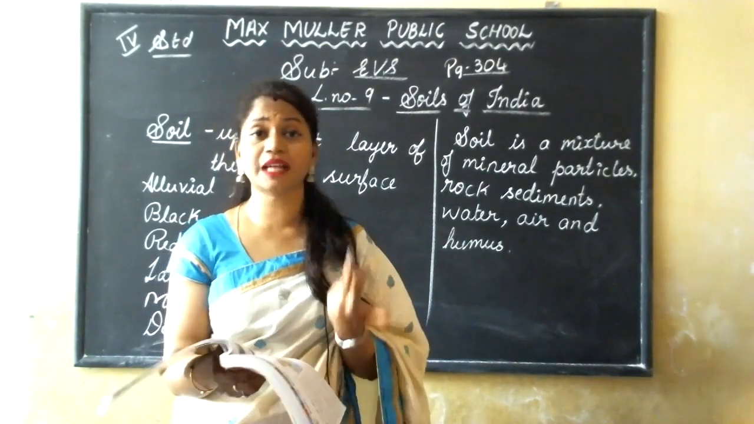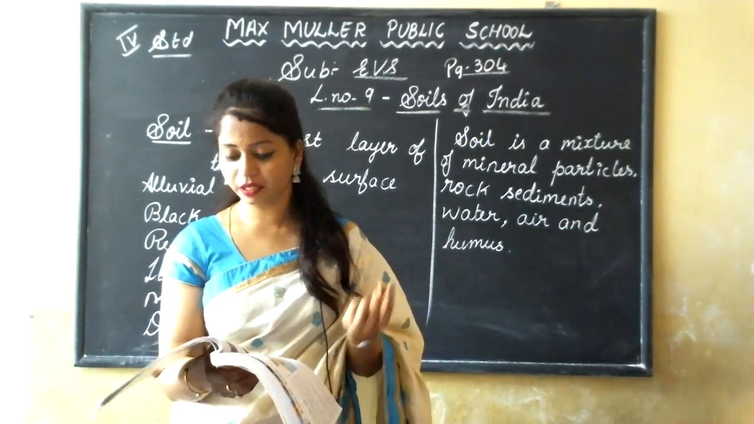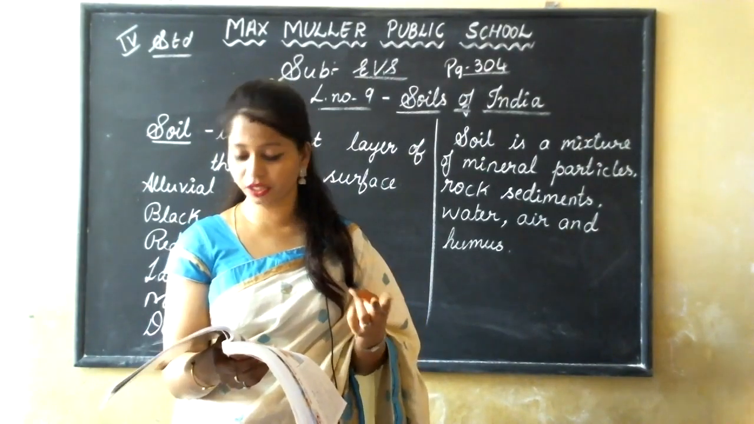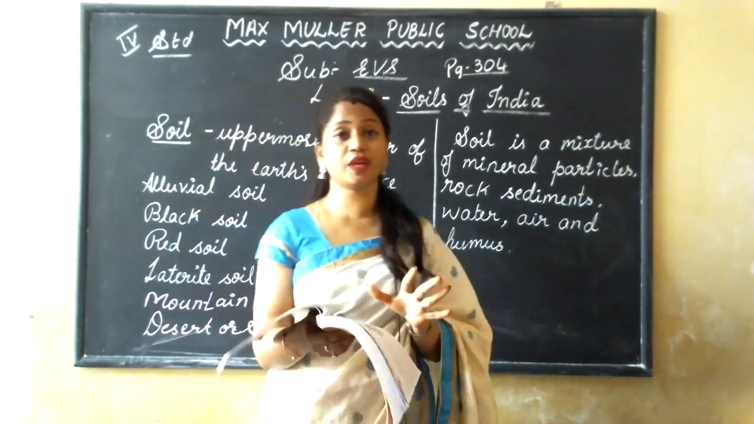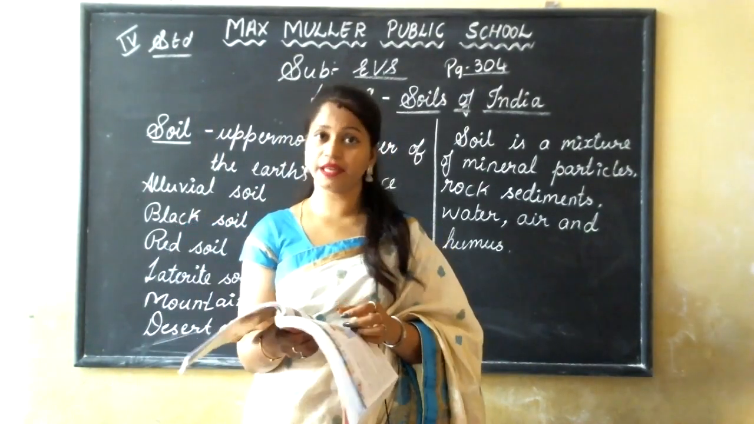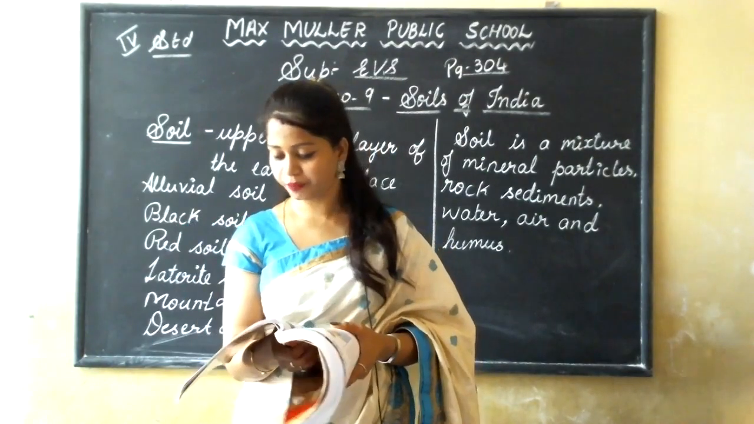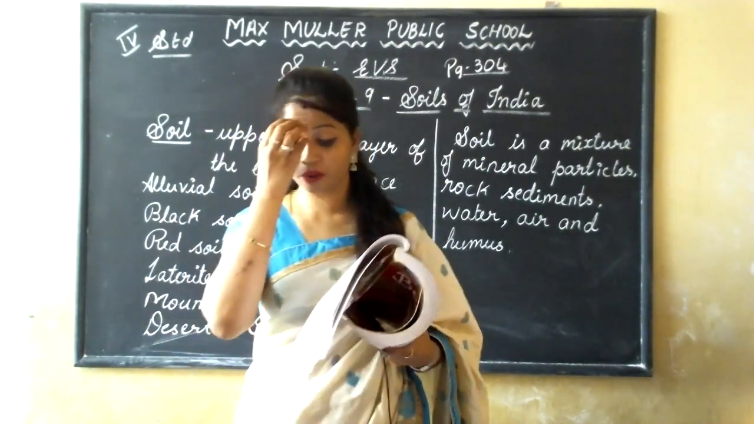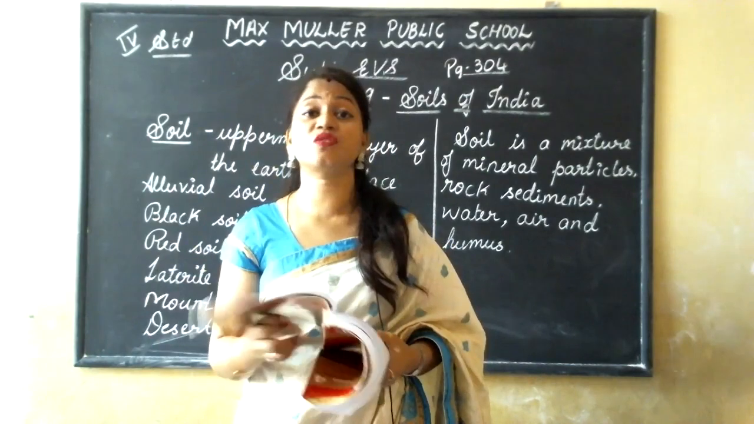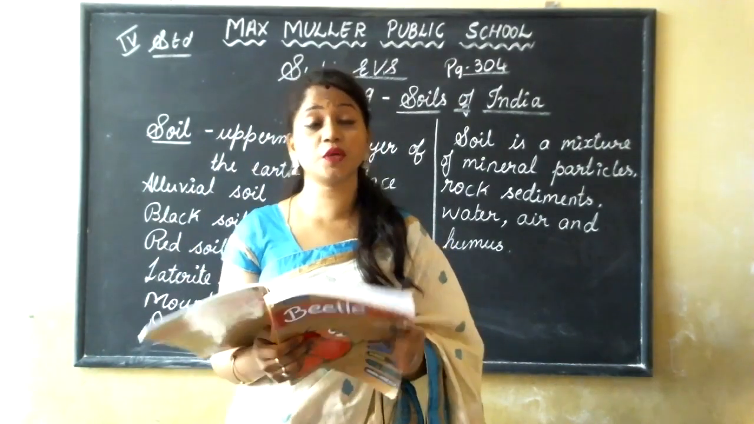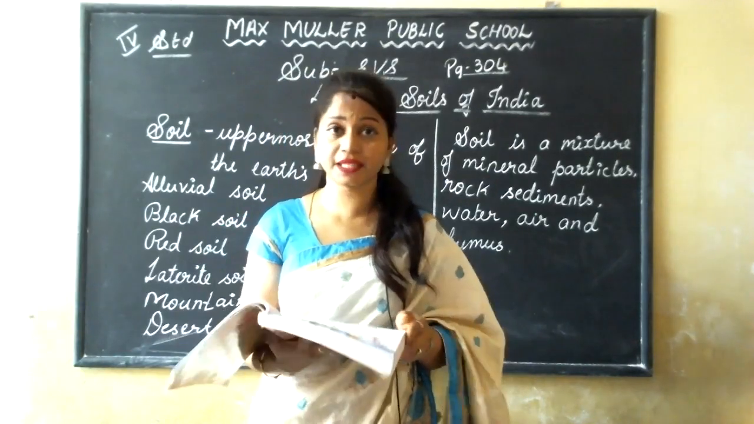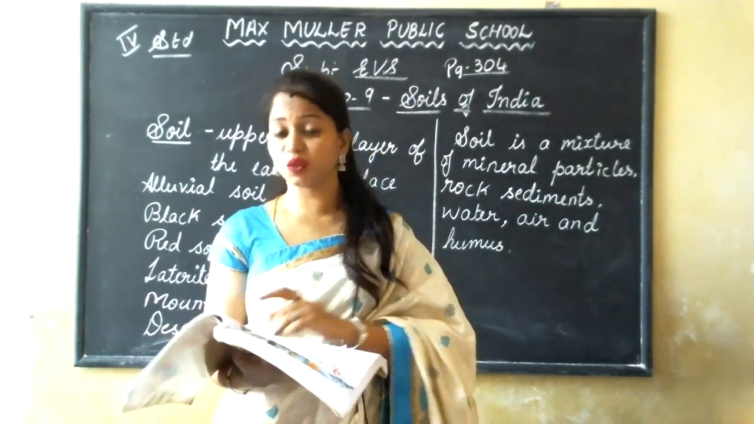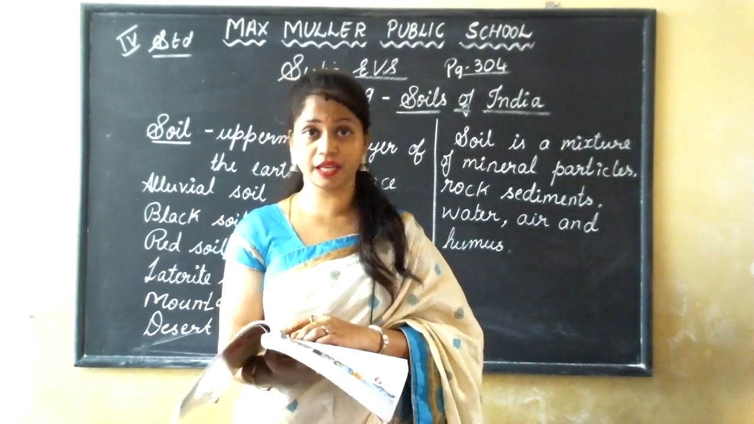And what are the crops cultivated here? It is cashew nut, coconut, rubber and coffee. These are the crops which we can grow in this soil. And it is also used for making bricks for construction. For construction we use bricks, right? Red color bricks we use. Those bricks are made by using this laterite soil.